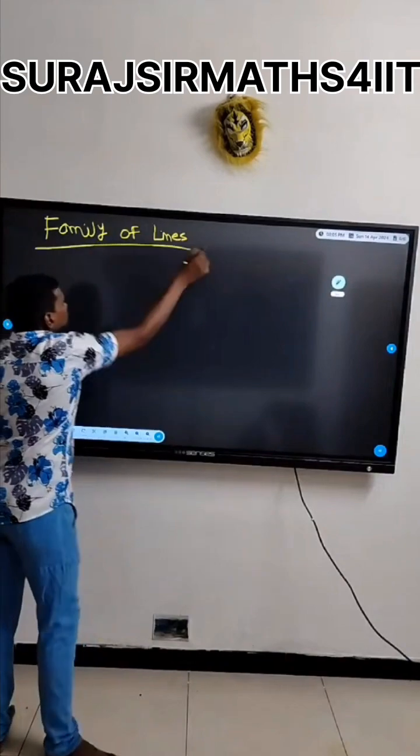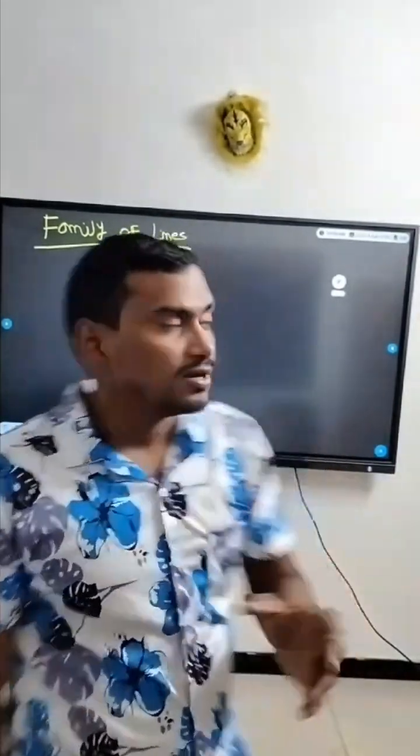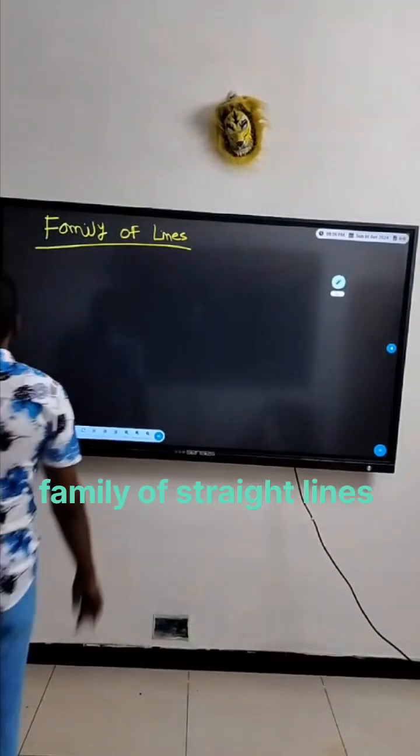This is the topic which becomes very important because from here questions can be mixed. You will see the question of family of lines being mixed with AP, GP, HP and many other things. So it is very important. JEE Advanced has asked many problems on this.